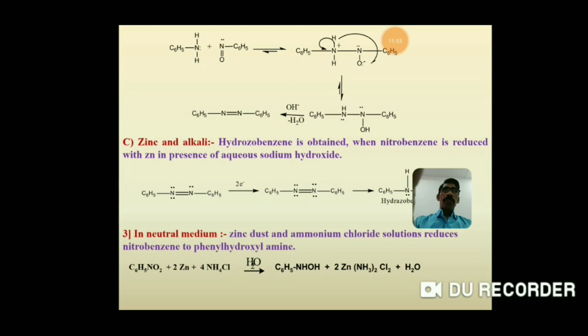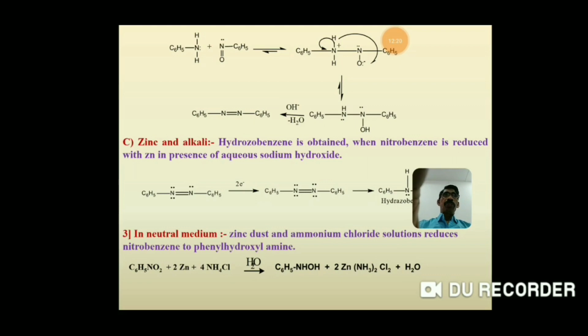The third reducing agent in alkaline medium is zinc and alkali. When nitrobenzene is reduced in the presence of zinc and alkali, it gives hydrazobenzene. That is, there is the addition of two hydrogen atoms.